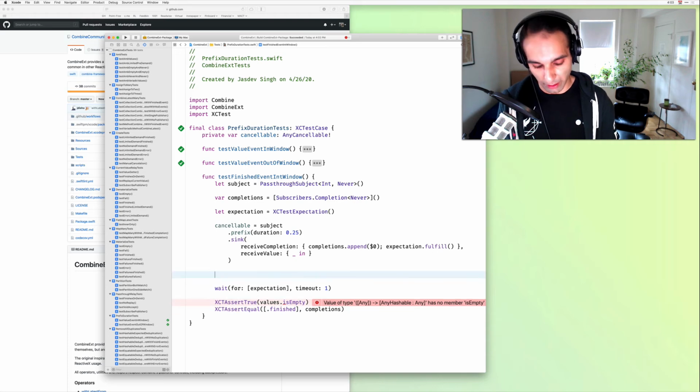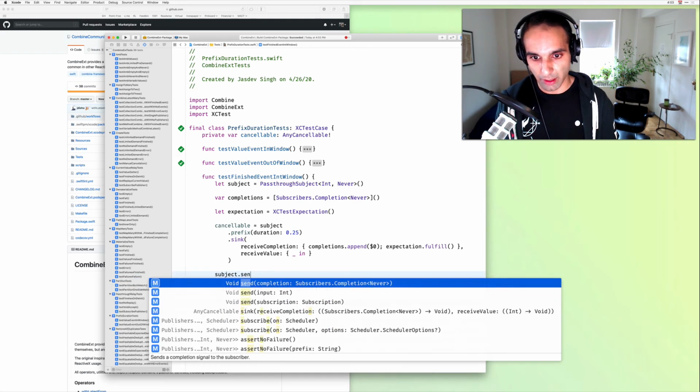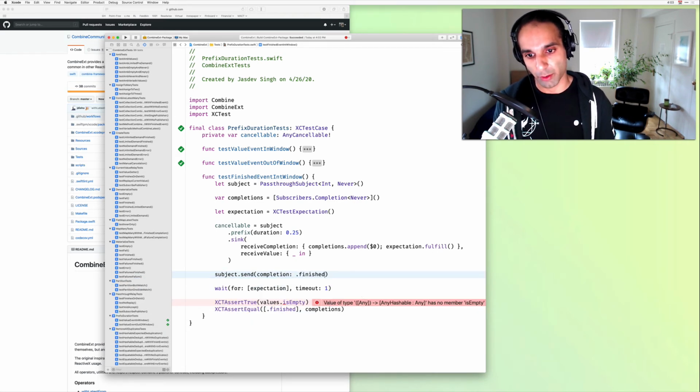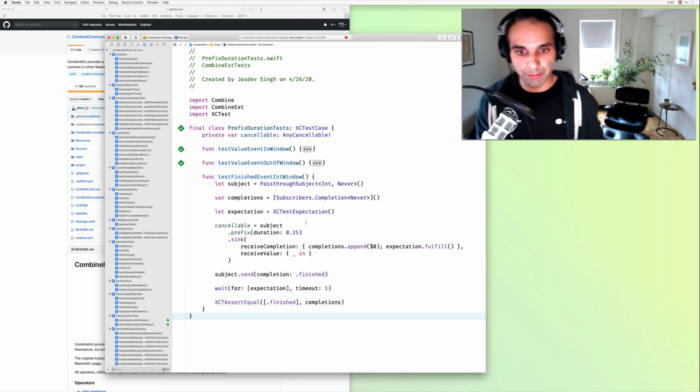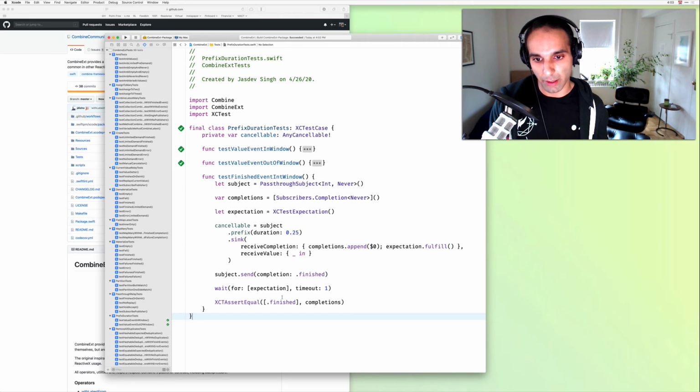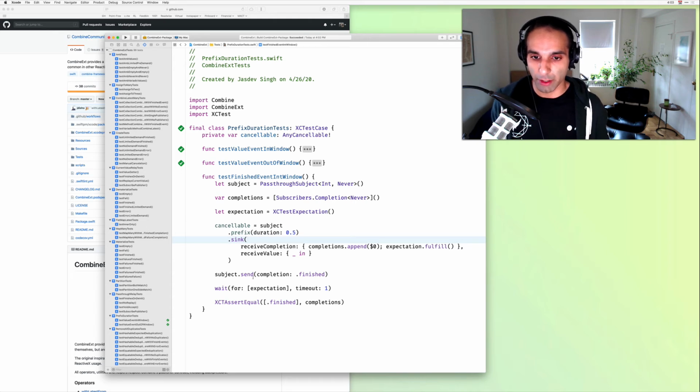So we'll take out the async code, and say subject.send, and you can also send completion, so we'll do an ordinary finished. This finished will be sent right away. Just for consistency, let's go back to how the other test was set up, so our window is half a second long. We should expect 1 finished event